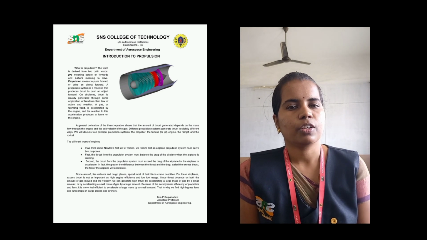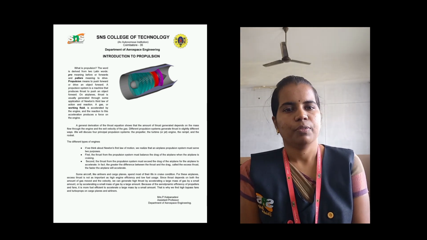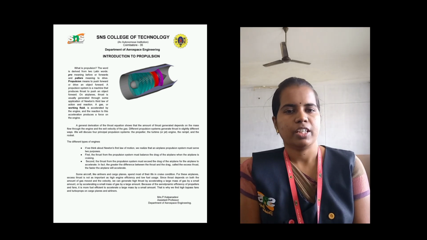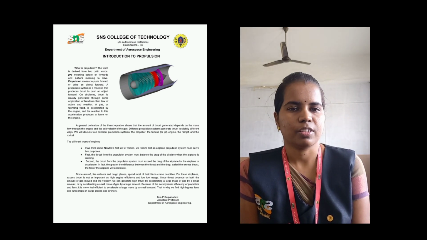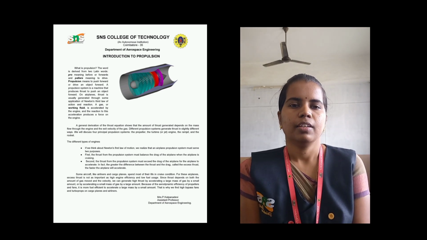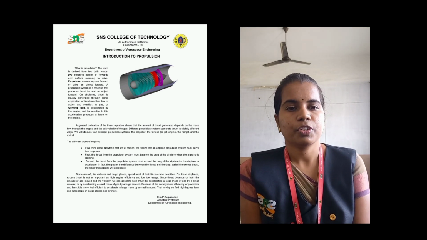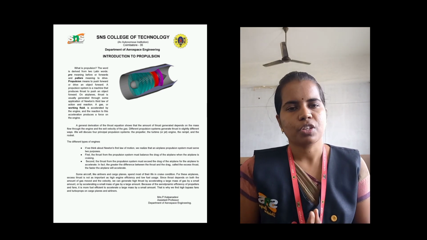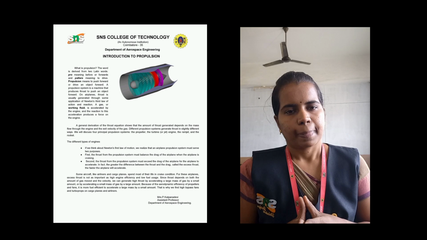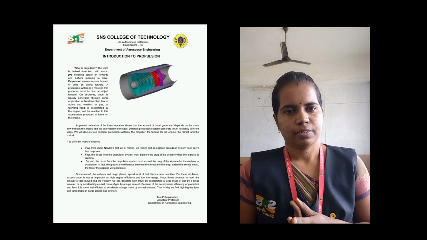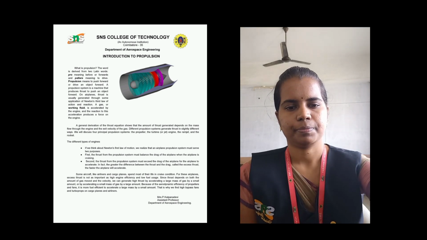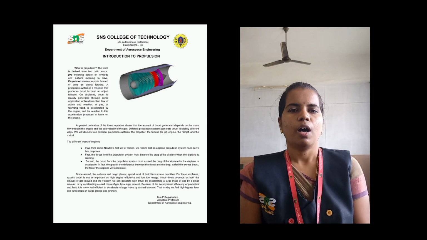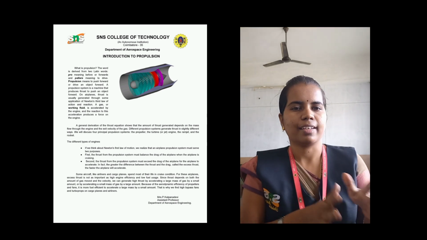But in a rocket engine, it is a different way. We have to overcome the gravitational force. What is gravitational force? You already know. We should have excess thrust to push up beyond the centrifugal force and gravitational force. So how can we obtain thrust and excess thrust?